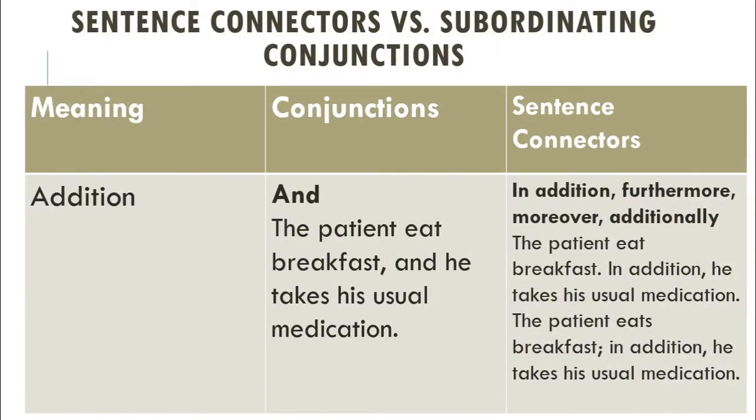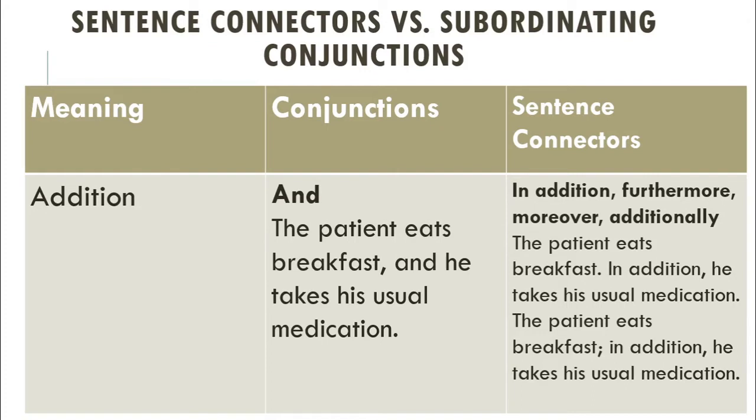To make you more clear, here we have some examples. Let's check this out. Addition indicates to join.